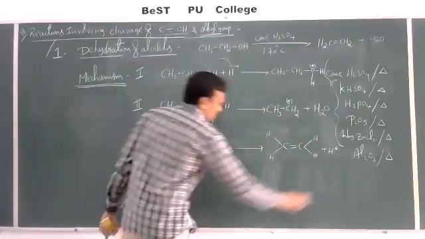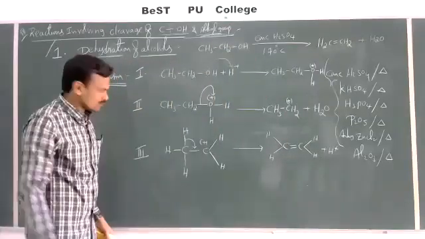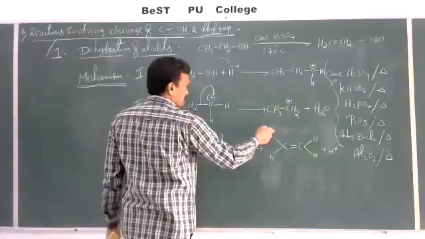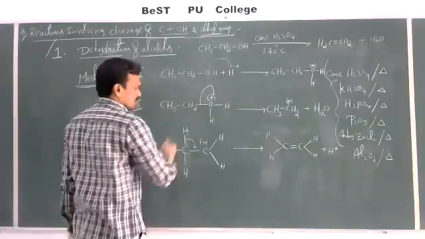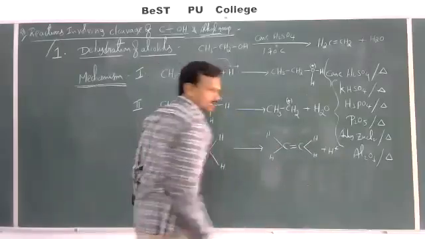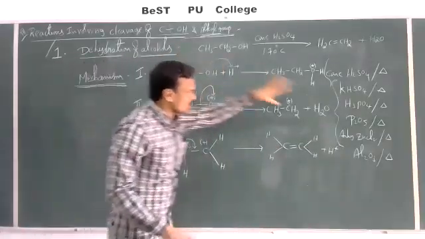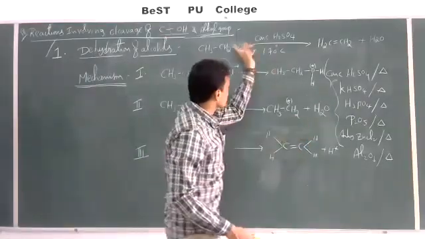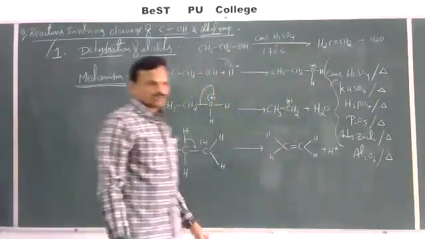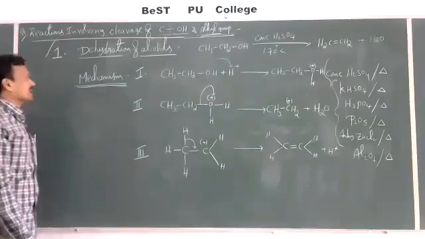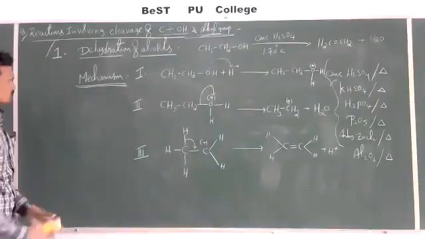If we add all these three equations, for example, this and this will get cancelled, this and this will get cancelled, H+ and H+ will get cancelled. What remains is ethyl alcohol gives water plus ethylene. The same we have written here. So this is the mechanism of dehydration of alcohols, which is a very important one.